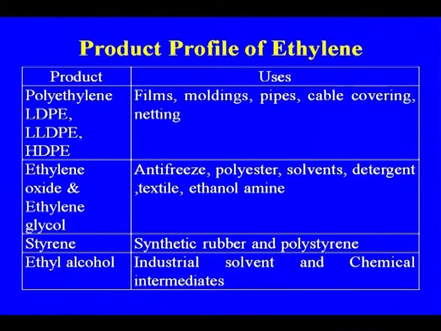Another major outlet finding major application in the chemical industry is ethylene oxide and ethylene glycol. Ethylene glycol is one of the major chemicals we use in the manufacture of polyester. Another important outlet is the ethoxylates that we make, which go to the surfactant industry.